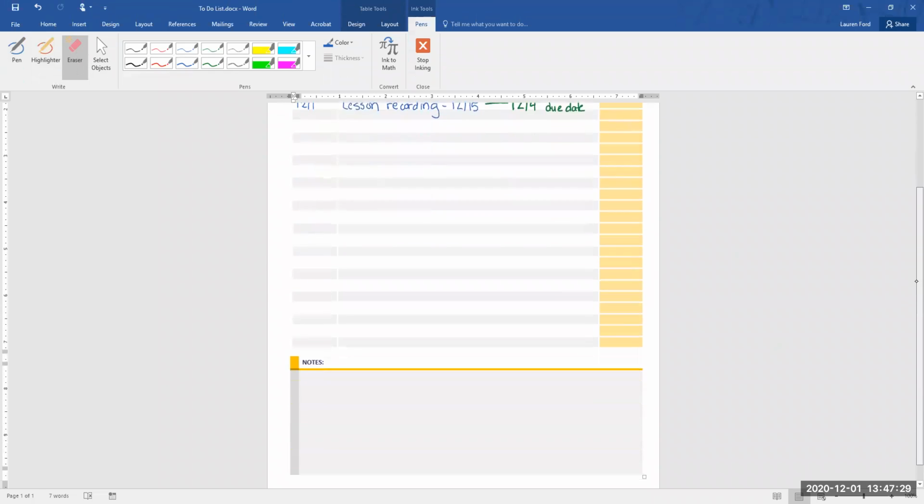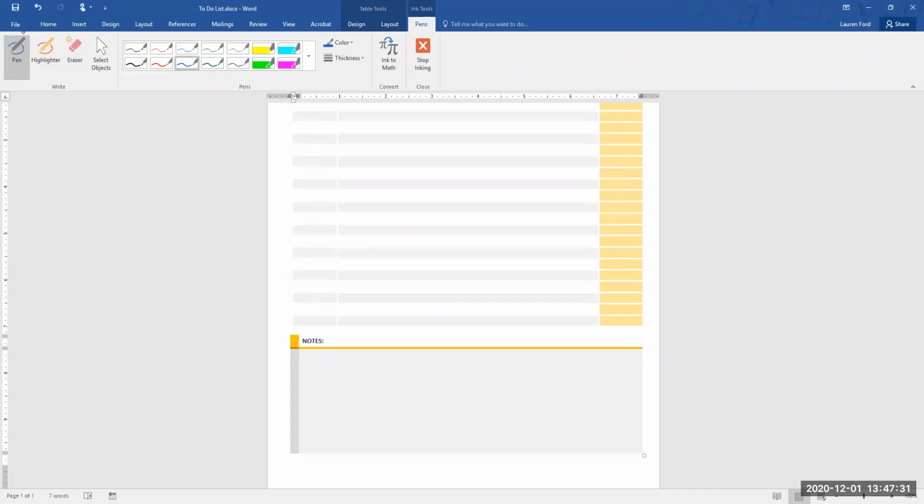Down here at the bottom, I can write any notes for things that are coming up, things I might be thinking about. I might say, check reading practice. This is something that I do all the time, so I don't want to necessarily put it on there because I would be putting it on there for every day.